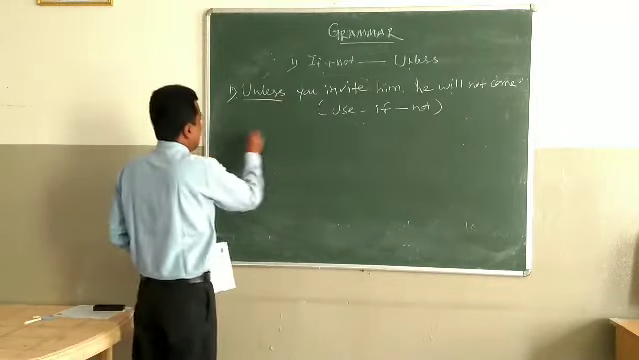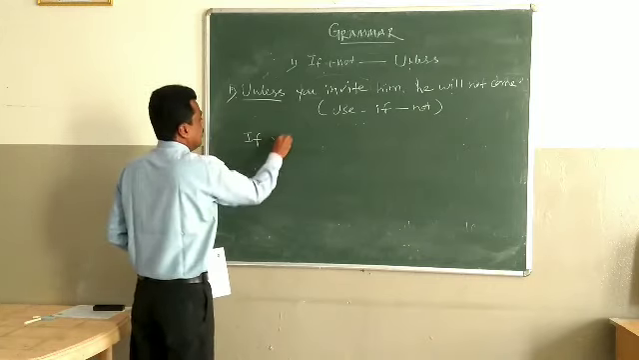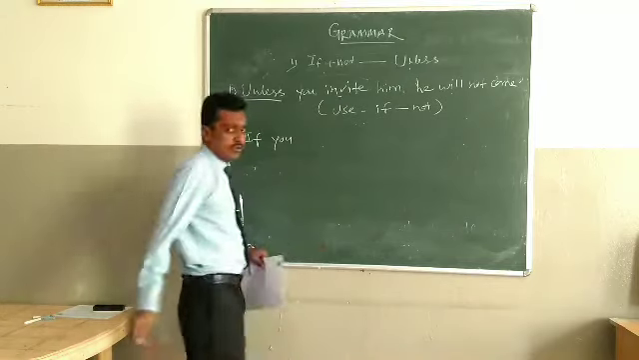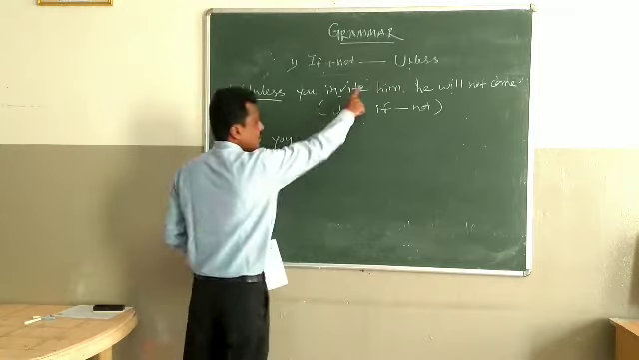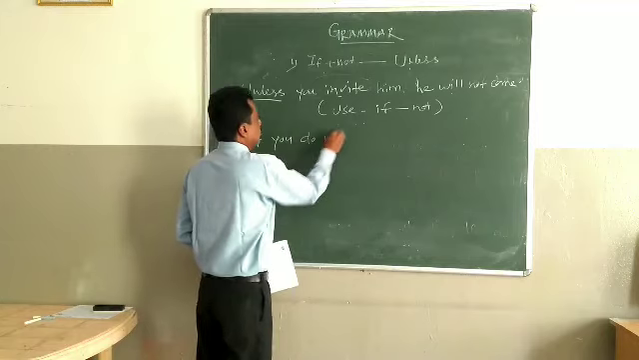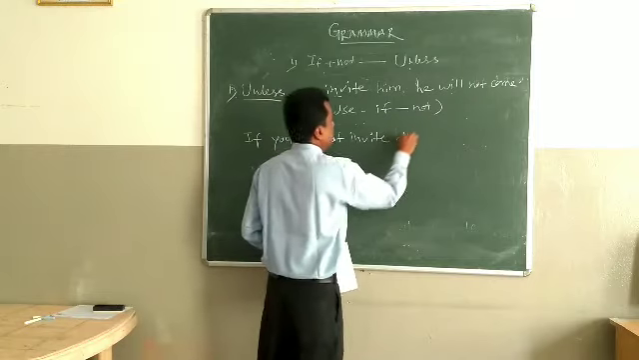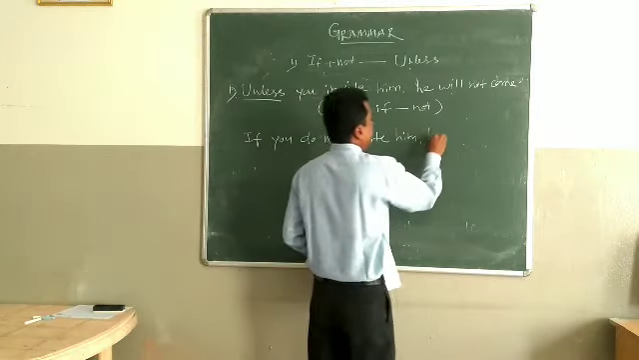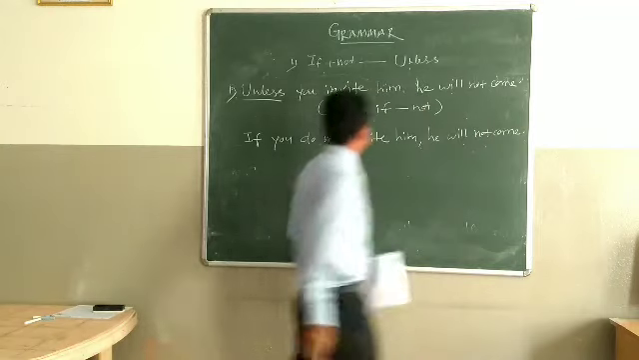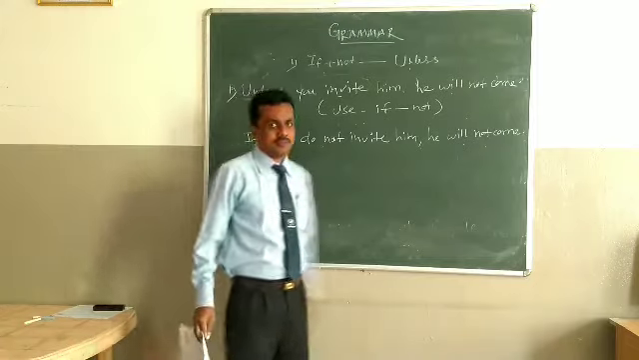So in place of unless, you can use if. See the pronoun subject you. Here is verb. Before verb you have to take not. So that's why this verb is in V1, that is root 1. So you take do. If you do not invite him, comma, he will not come.